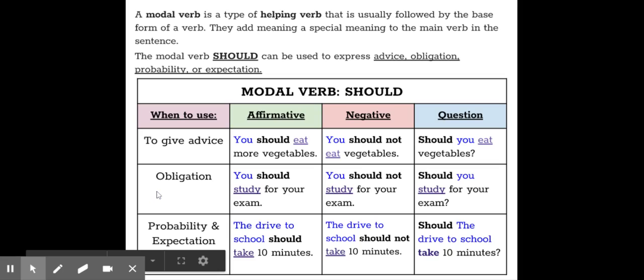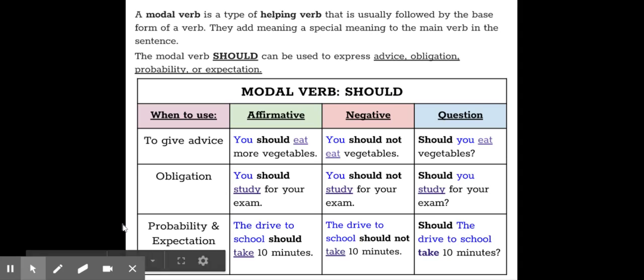Another usage is obligation, things that you need to do, right? In order to get good grades, you need to study. So you should study for your exam. In the negative form, you should not study for your exam. And as a question, remember we flip flop should and the subject. So this reads, should you study for your exam? Yeah, probably.